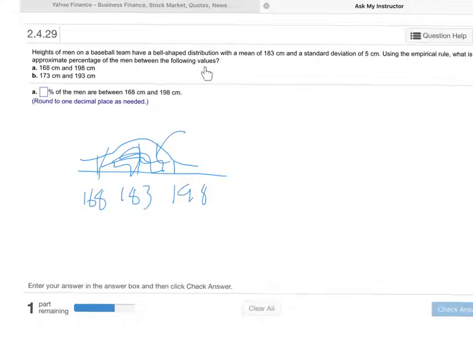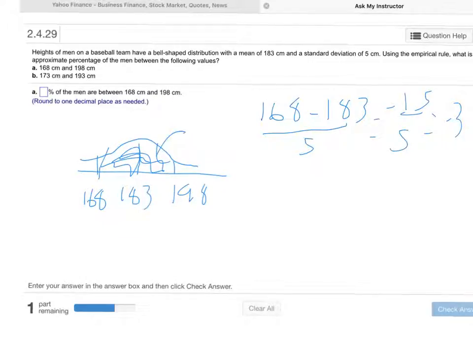What you have to do is take your value here, subtract the mean from it, and divide by the standard deviation. That'll tell you how many standard deviations 168 is from 183. So if I do that, 168 minus 183 over 5, that's negative 15 over 5, that's negative 3.